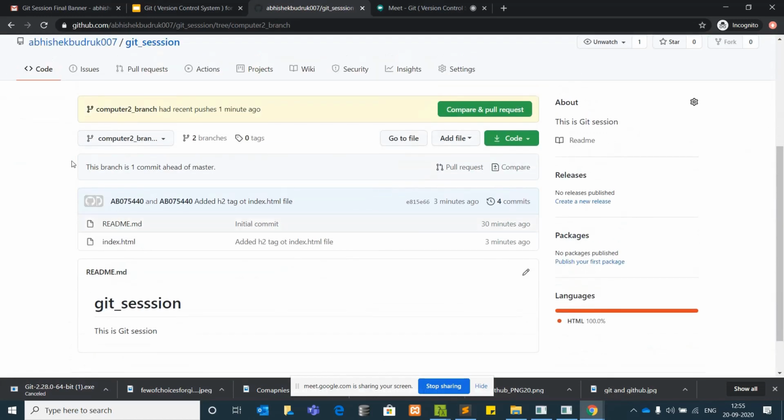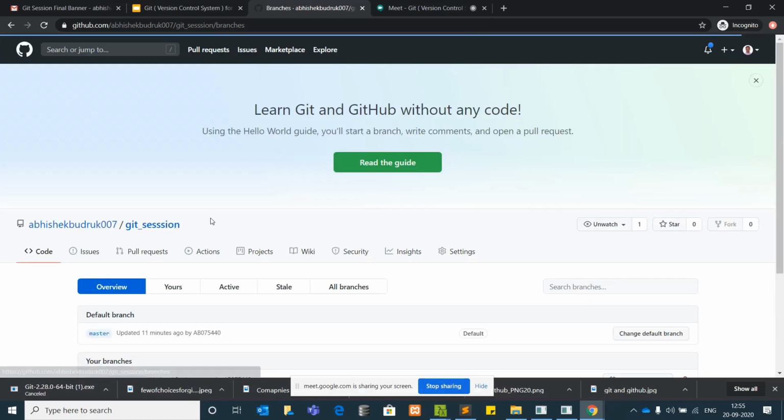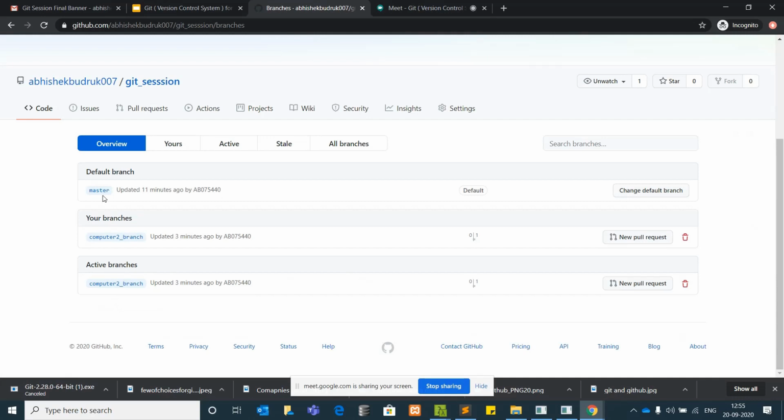Okay, this branch is one commit ahead of master. That means master has code that we don't have now; we have the latest code. We have pushed some more changes to the latest code. If you see here also, you can see these are the branches.